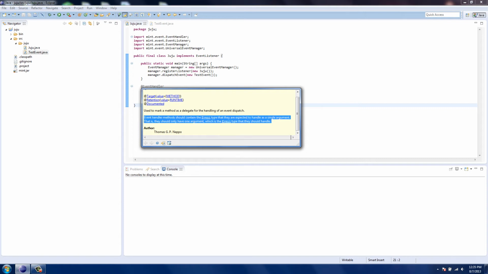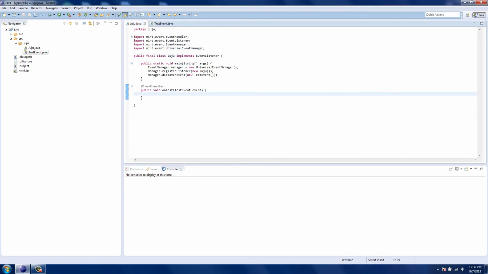So here's the contract. EventHandler methods should contain the event type, which in our case is TestEvent, that they're expected to handle as a single argument. You can't have any other arguments. I'm sorry guys, if you have some random integer argument second, how am I supposed to know what to inject in there? I don't. That's why you need a single argument, which is the event type they should handle. Basically it's a restatement, just in case you don't understand. So that's it. There you go.